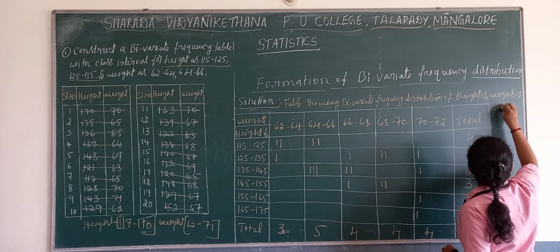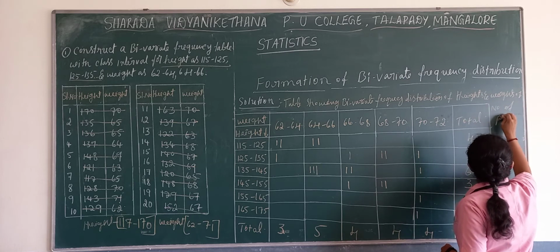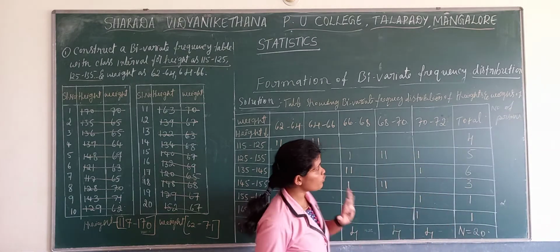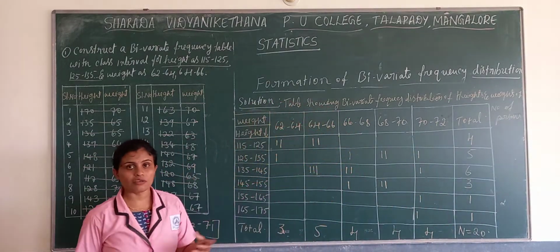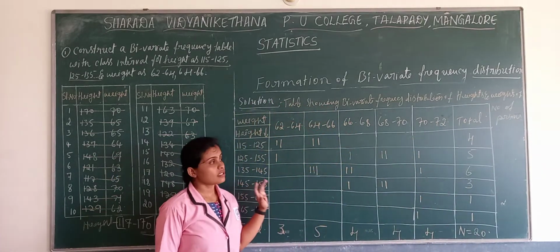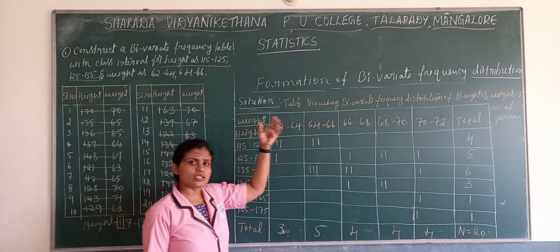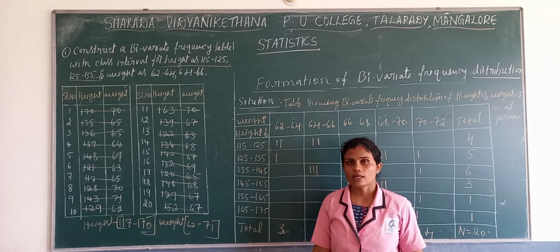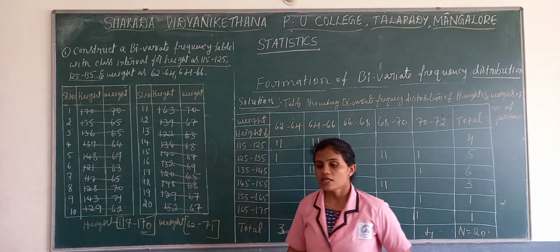You have to provide the table heading, otherwise you will lose 1 mark. This problem is about heights and weights, so you can write the table showing the heights and weights of number of persons.